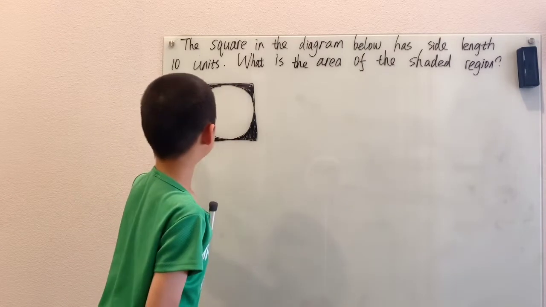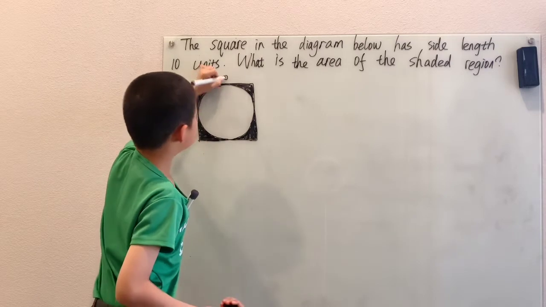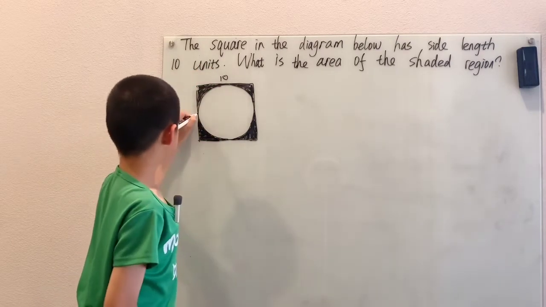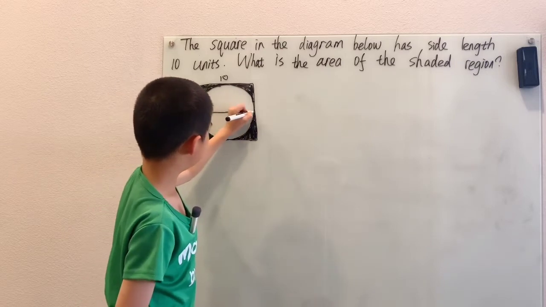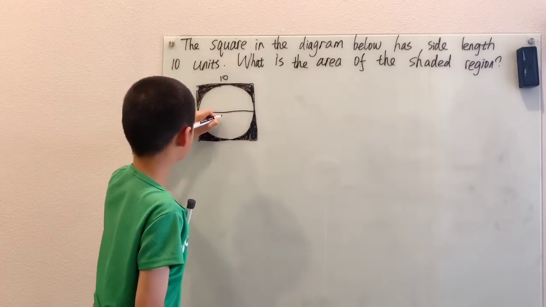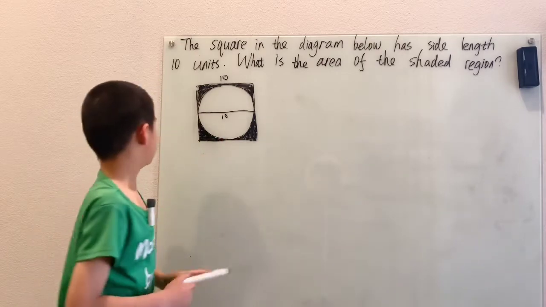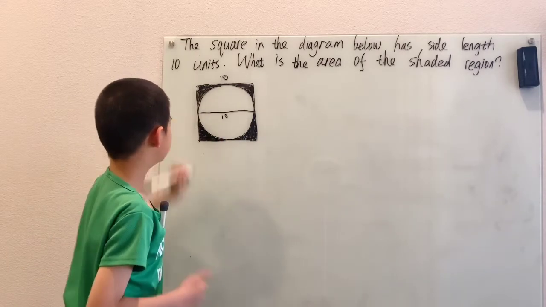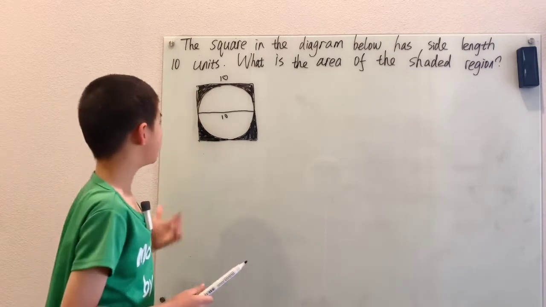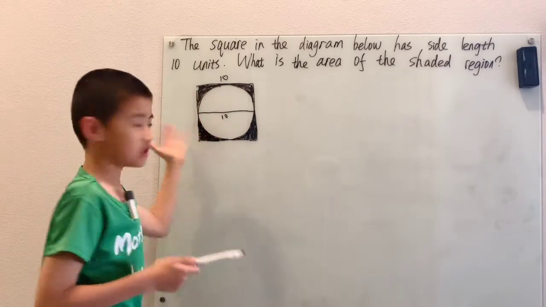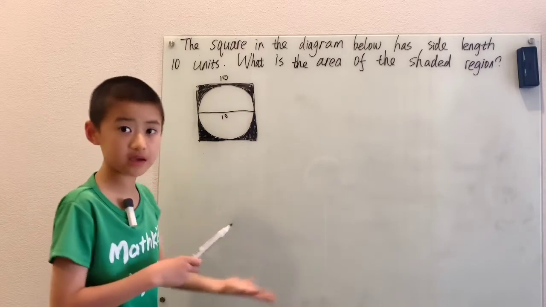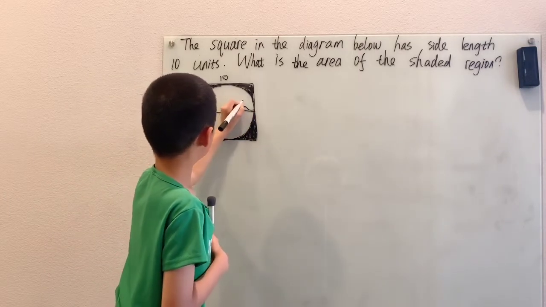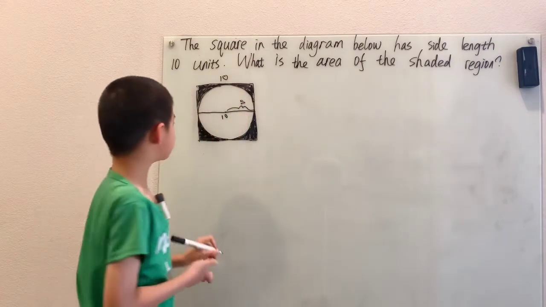First, because we know that each side of the square has length 10, that means this middle line down there also has length 10. And why am I saying that? It's because that middle line in that square is the diameter of the circle. And if you know the diameter of a circle, you can find the radius of a circle.